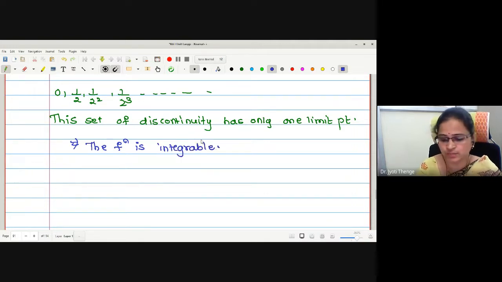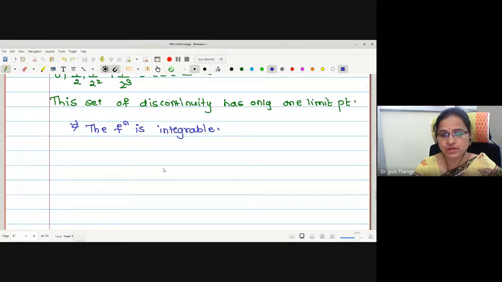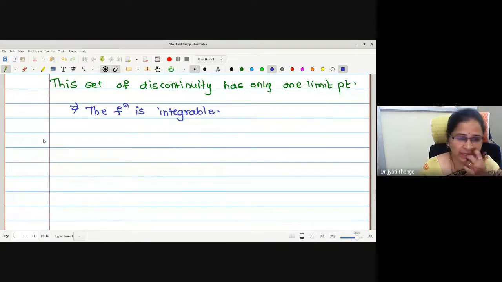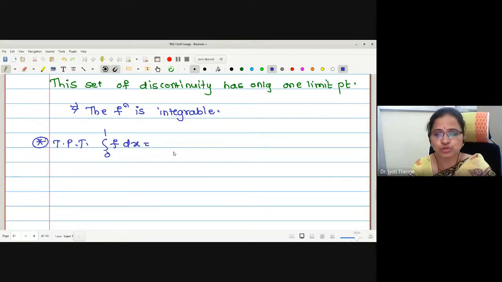Okay. Now, what is the next point asked to show? The integrability value. Sorry, I had muted myself. Is it okay? Now let us go for the integral value. I will call this the next step, to prove that integration from 0 to 1 of f dx is equal to 2/3. To prove this,